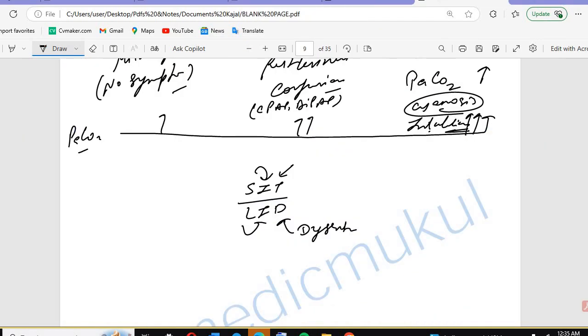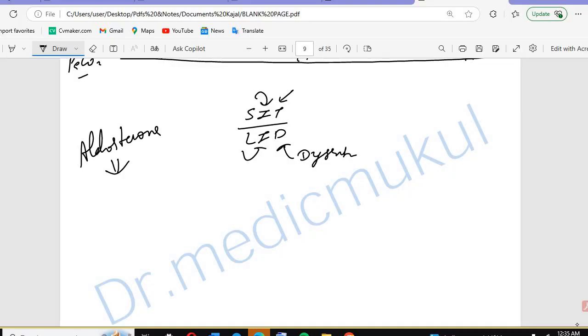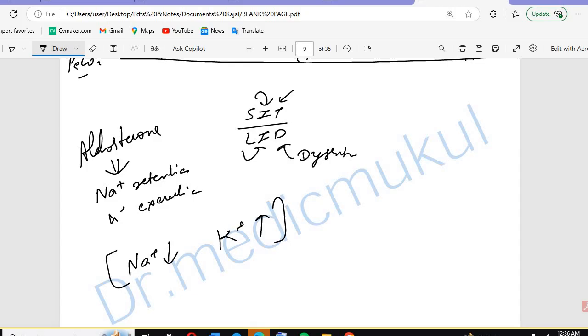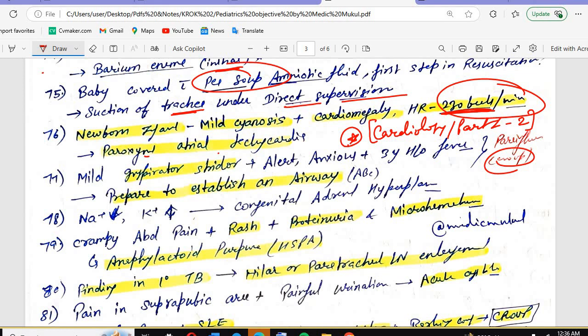What does aldosterone do? It causes sodium reabsorption and excretes potassium. So sodium retention and potassium excretion. In this question, sodium is decreasing and potassium is increasing, the opposite. So what will it be? Hyperplasia. Sodium decreasing, potassium increasing: congenital adrenal hyperplasia.